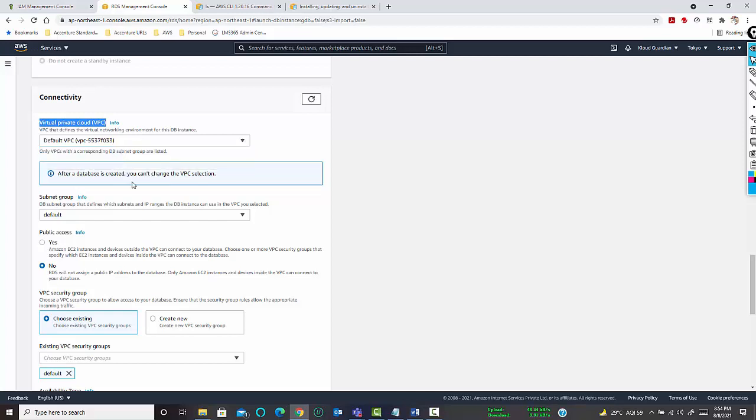Okay. So think of a scenario. Suppose you want to create this RDS instance and you want to migrate all the databases present in your on-premise to cloud. In that respect, you have to create a custom VPC, create a VPN connection with your on-premise environment, and then there is a service in AWS known as DMS, that is Database Migration Service. With the help of that, you can migrate all your data from on-prem to cloud.